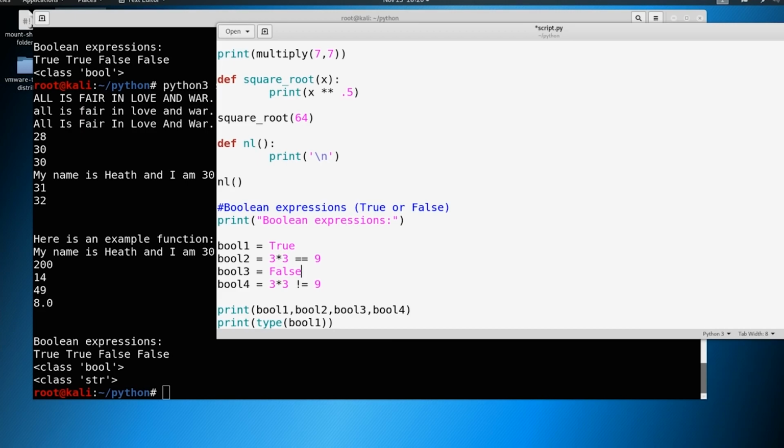So what we're going to do in the next video is build upon these even more. We're going to take relational operators and these Boolean expressions and combine them and start building upon it. Once we get this all put together, it'll all start making sense. So for now, all you need to know is when I say Boolean expression, all I'm thinking about is true or false. We'll build upon that in later videos.